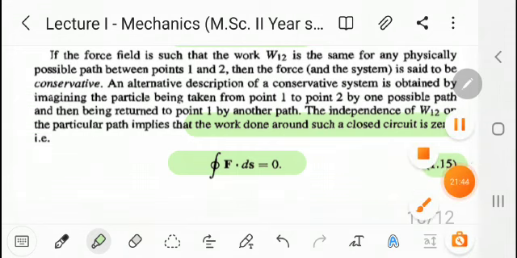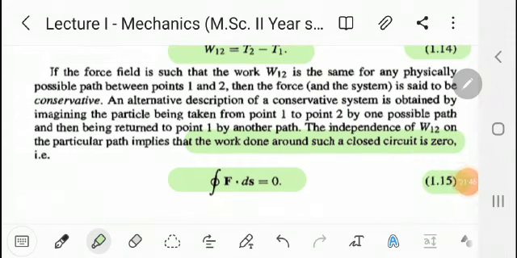In the next lecture we find work done by using potential energy.